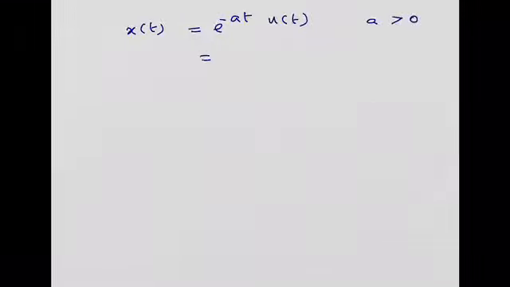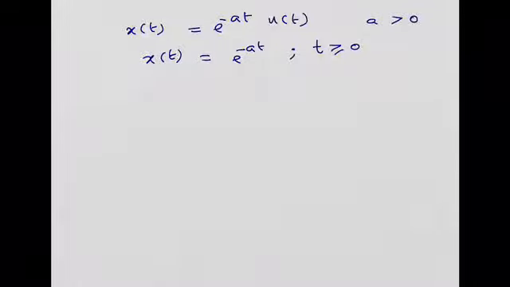What is the condition? X of t is given as e power minus at u of t, where a is a positive number, right? I would specify the same signal by another condition. Only for positive values of t, the signal exists. It is a right-handed signal, a right-sided signal.